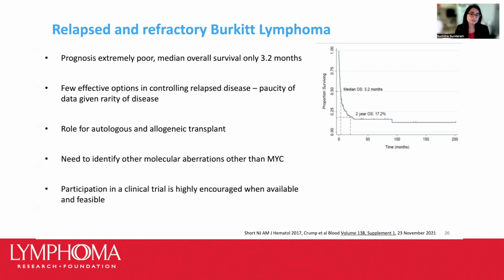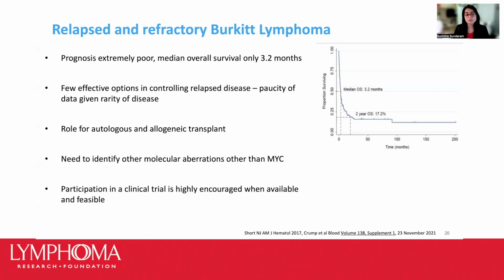And one of the difficulties in treating this group of patients is just the aggressiveness of the disease when it relapses and how rapidly it progresses. And secondly, the rarity of the disease that makes it challenging to conduct clinical trials. And in fact, Burkitt lymphoma has often been excluded from clinical trials of other aggressive lymphomas. So at the current time, when we have a patient with relapsed refractory disease, we typically use second-line chemotherapy when possible, using chemotherapeutic regimens that the patient has not been previously exposed to when possible.